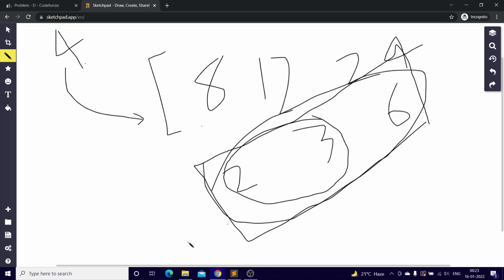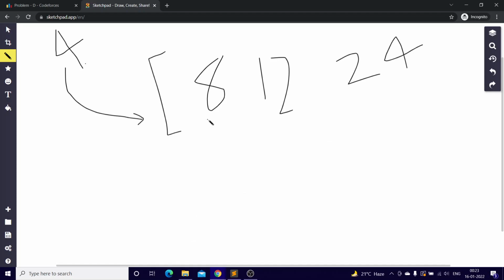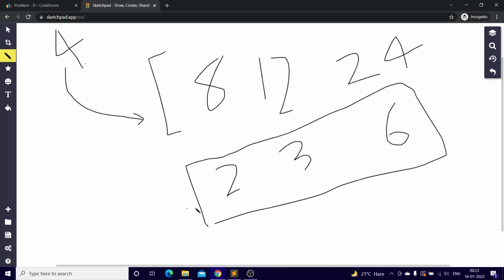So that's the catch. You can simply iterate over the multiples of 4 which are there in the array and just take the GCD. Now if you take 2 and 3, GCD 1, and again 6, GCD of these three numbers is 1. As soon as you got the GCD as 1, that ensures there are two or more elements in the list which are co-prime. So that way you can ensure that 4 is possible. This was the first important concept required.